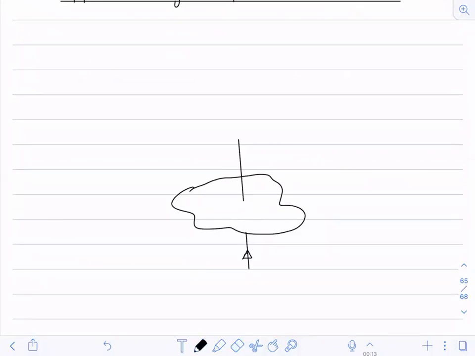Now if I take, this is d theta 1, this is d theta 2, this is d theta 3, this is d theta 4, this is d theta 5, and this is d theta 6.